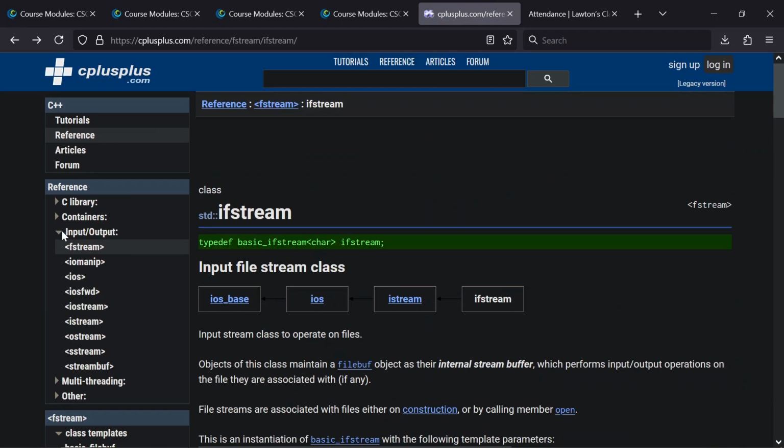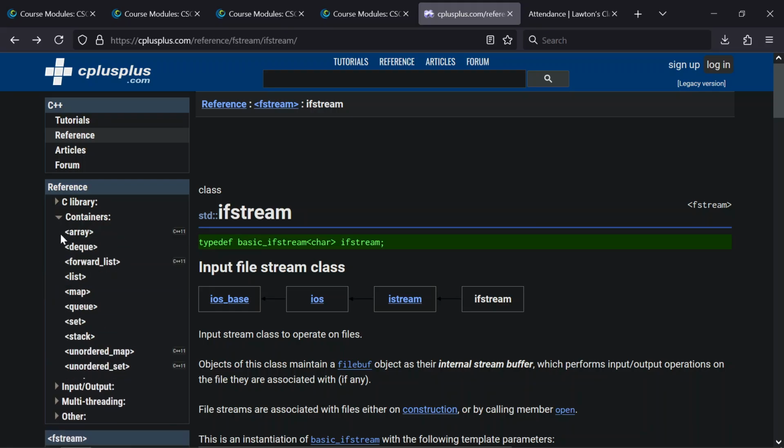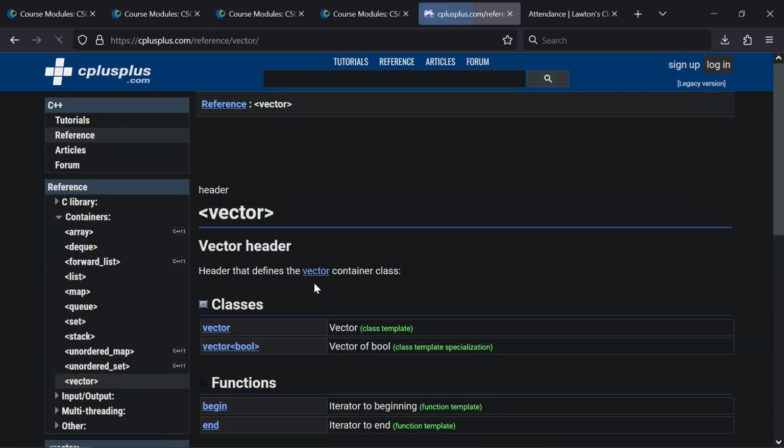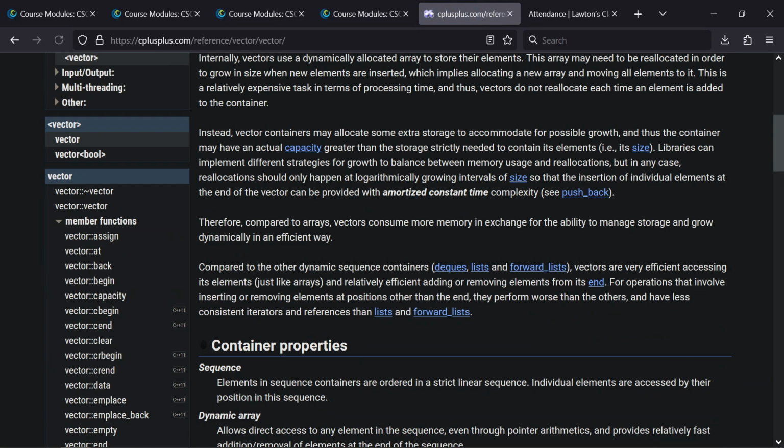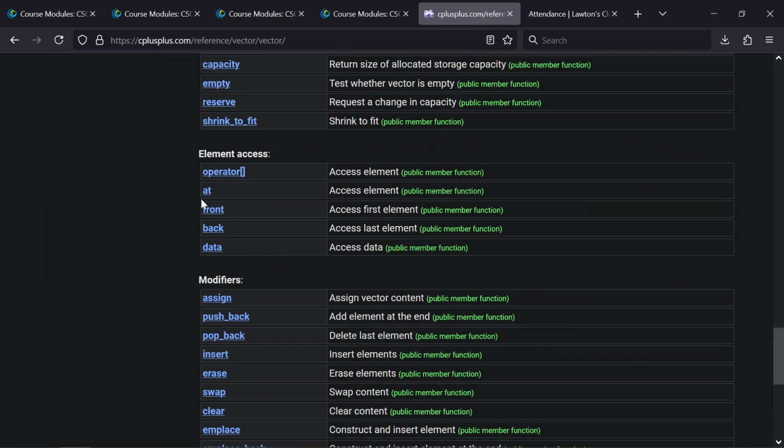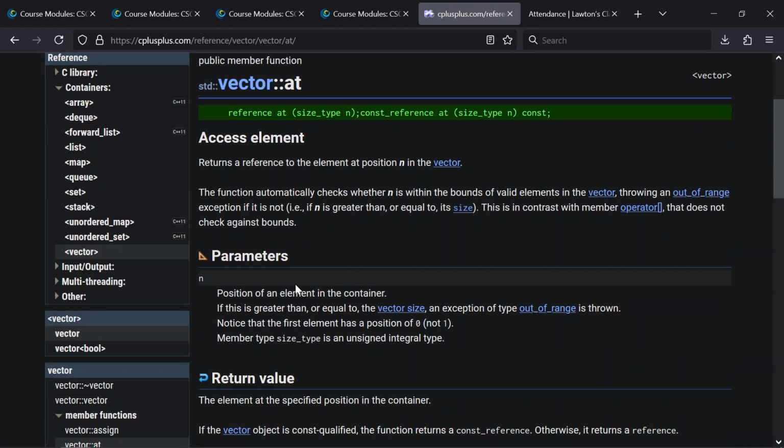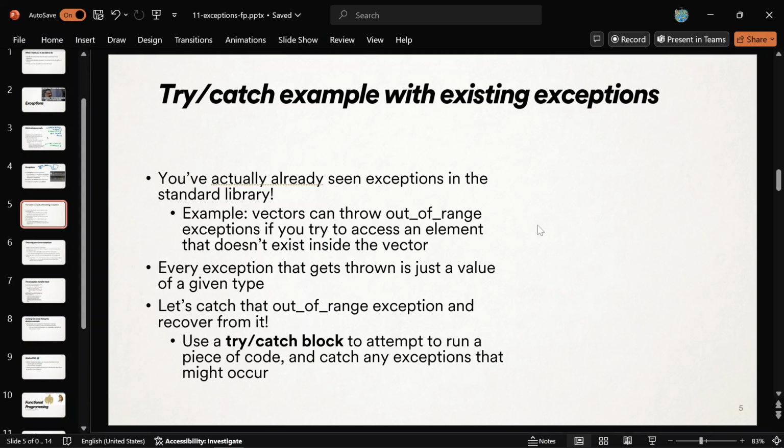Let me show that to you. It's very, very cool. So I'll go to vector. Let's see here. So you go to .at in a vector. If you go to a weird place, it checks if it's within the bounds, throwing an out of range exception if it is not. Ooh, that's kind of nice. All right, so let me show that to you.